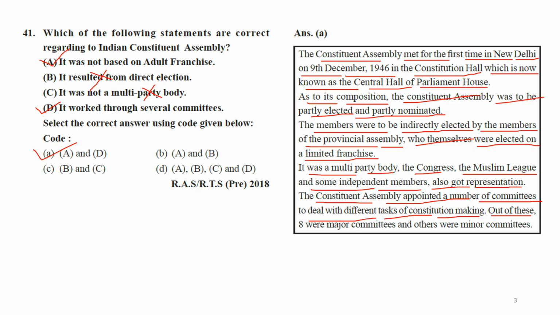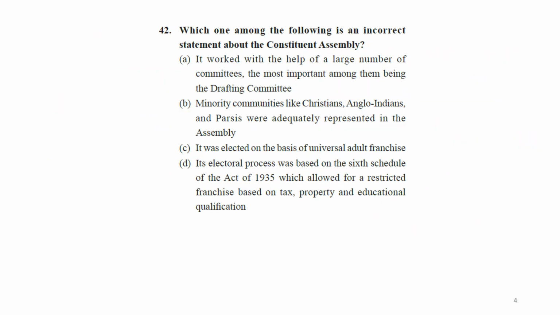Out of these, 8 were major committees and others were minor committees. So there are a lot of committees. So the answer is A.